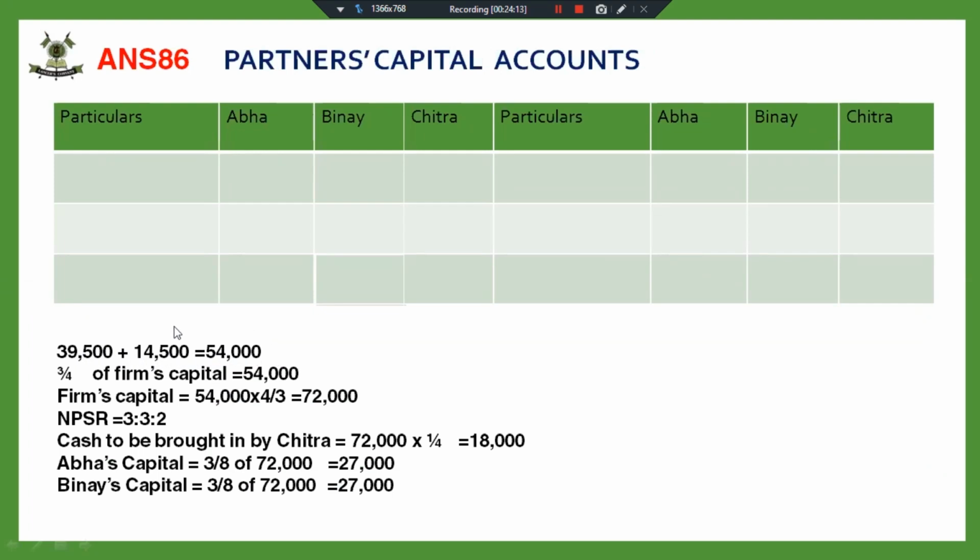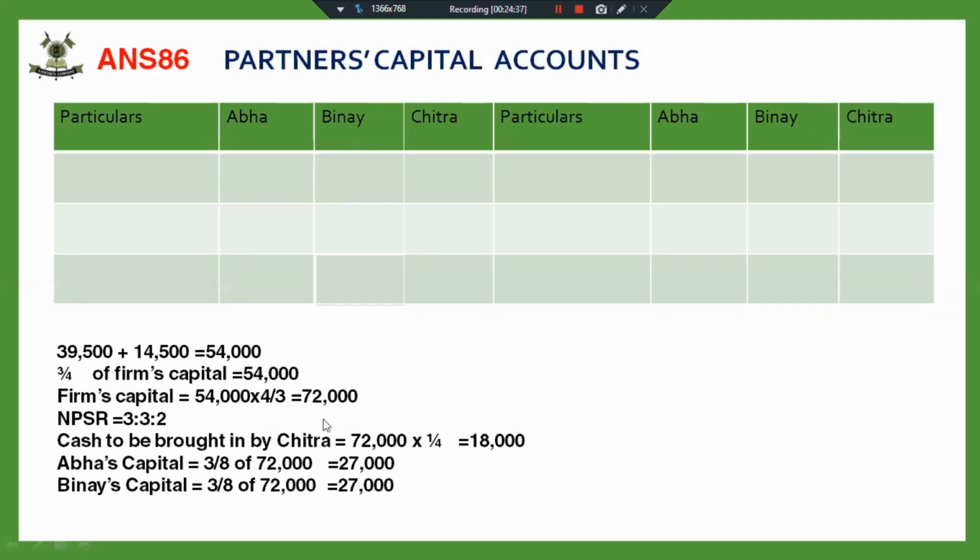As Chitra was admitted for a 1/4 share, that means the 3/4 share of the firm's capital is equal to 54,000. So the firm's capital is equal to 54,000 into 4 by 3, which is equal to 72,000.